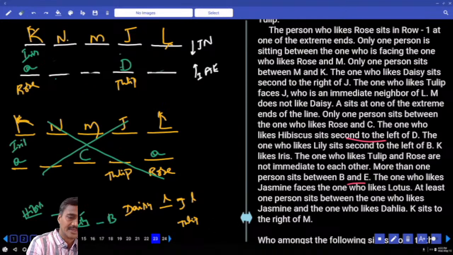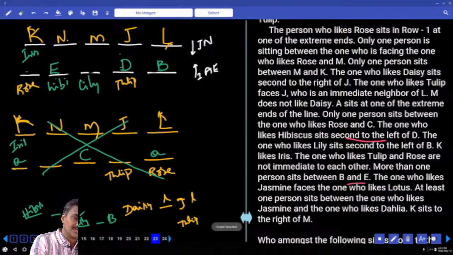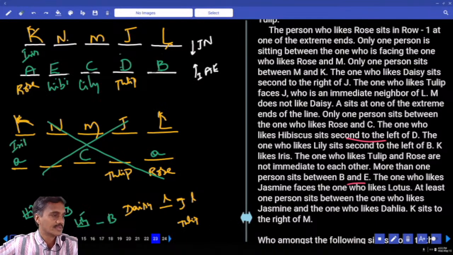Now if hibiscus is here, then we have B and lily. Where should this be? B must be here. B is here, lily is here. Lily is here, E is here. E is here, then A is here. The person left over is C. A, E, C, D, B is the order.